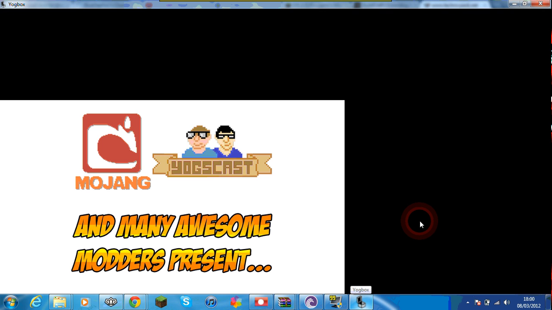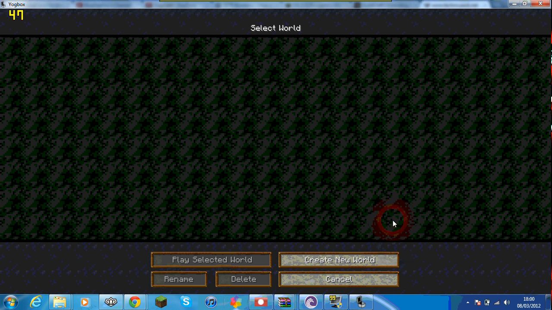Open this up. This should take a while to just, yep, there we go. It will come with its own texture pack as well, so this is the default texture pack. It will just take a while to load. It should be just like normal Minecraft with the mods, of course. Just ignore that, that's my fraps up there. Here we go.